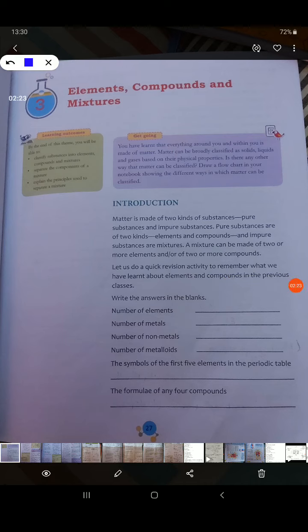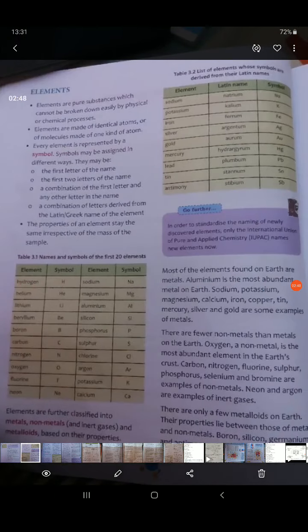Now next, the formula of any 4 compounds. So this is something very simple. We have learned a number of compounds. We can give the formula of any compound. The first one we learned was water, then NaCl, sodium chloride, carbon dioxide, sulfuric acid, hydrochloric acid. So any 4 compound formulas you can write, whatever you like. Okay. So now we'll go to the next page, children.